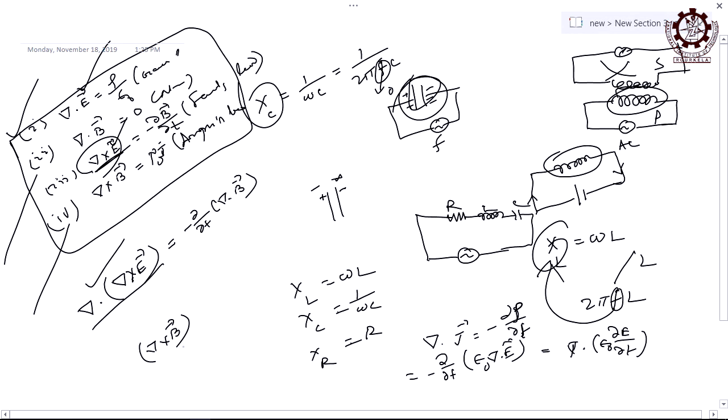So, now if you attach this B, is it a single term or two terms? On the right hand side you are having only one term, but now tell whether the same equation can justify all of vector calculus or not. Vector calculus is not satisfied if you take only one term, right. Vector calculus will not be satisfied like this; the other equation is satisfied, but for this equation it is not satisfied. So, it has to be modified, and that modification to Ampere's law was done by Maxwell, and that is why this set is called Maxwell's equations. After his correction to Ampere's law, it was named Maxwell's equations.